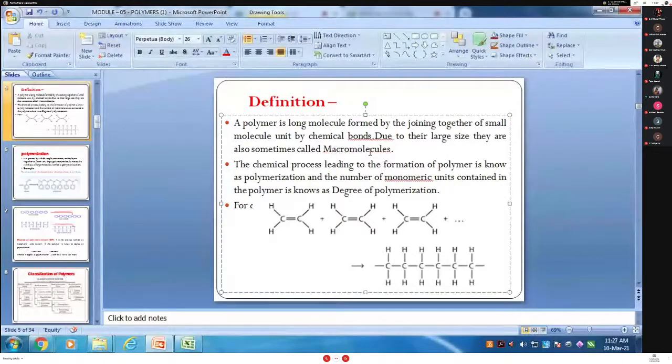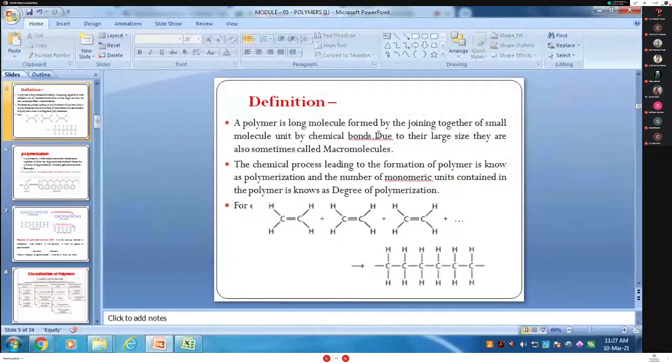So, what is meant by the polymer? A polymer is a long molecule formed by joining together small molecule units by chemical bond. It is attached by chemical bond. Due to their large size, they are also sometimes called as a macromolecule.